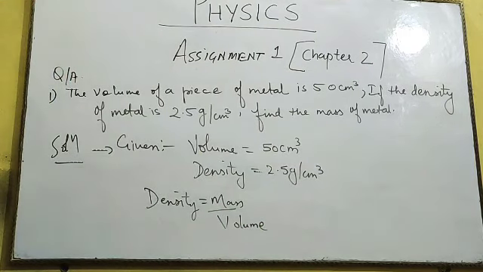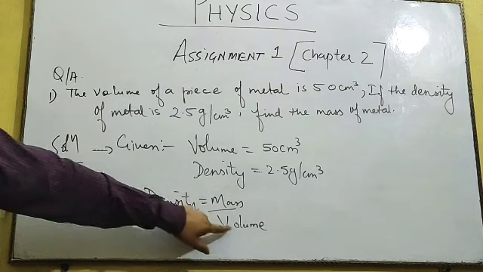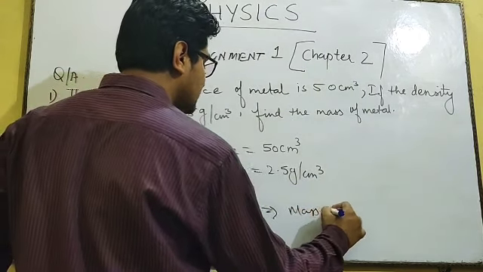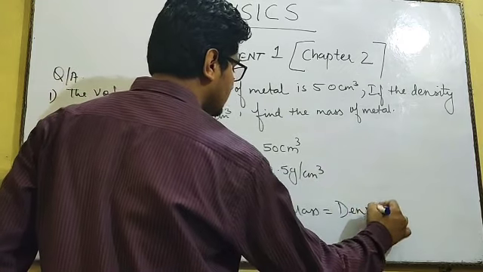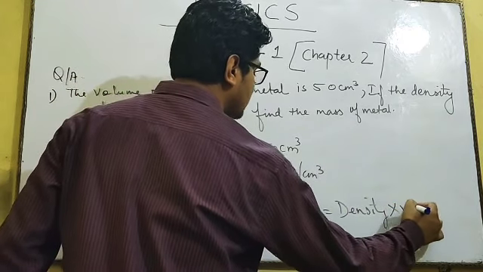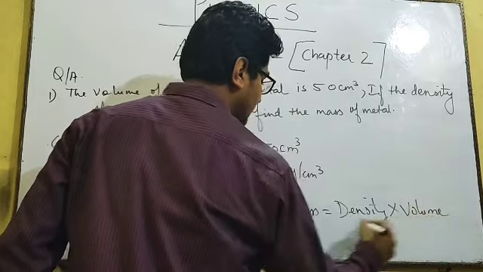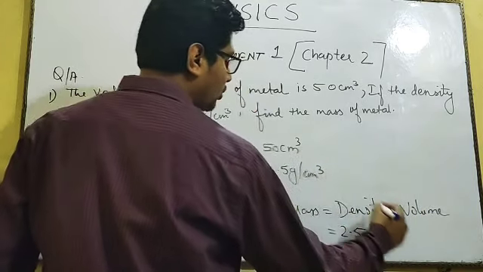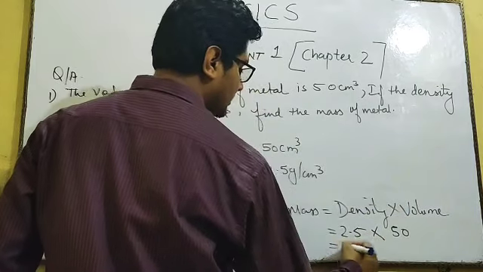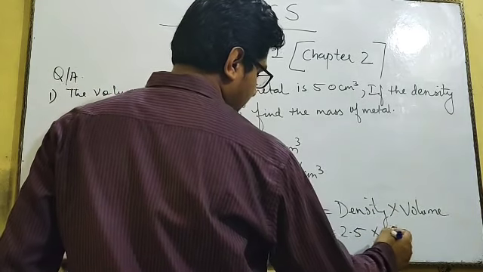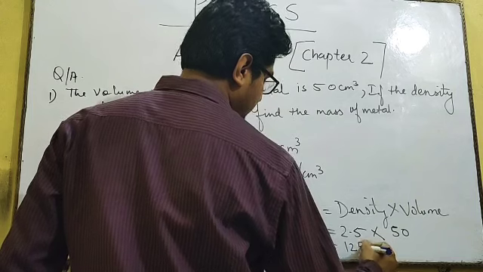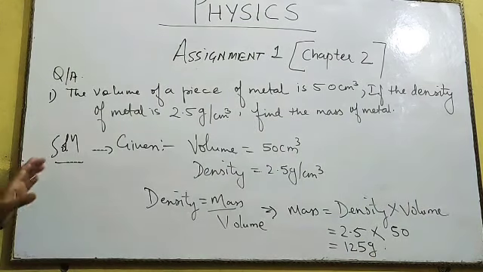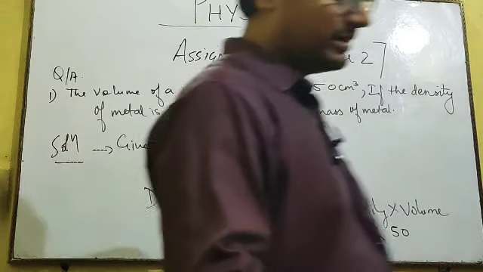And here what you have to calculate? Mass. So the volume which is divided on this side will come to this side and multiply. So mass is equal to density into volume. Simple. Now the density is 2.5 into the volume 50, it will become 125 grams. So this is the answer for question number 1.